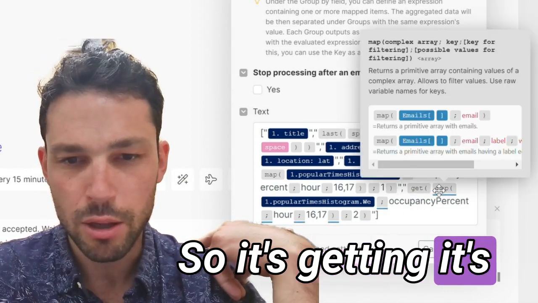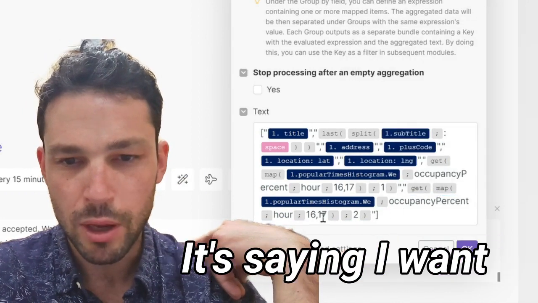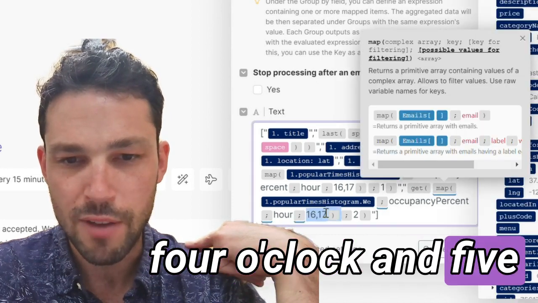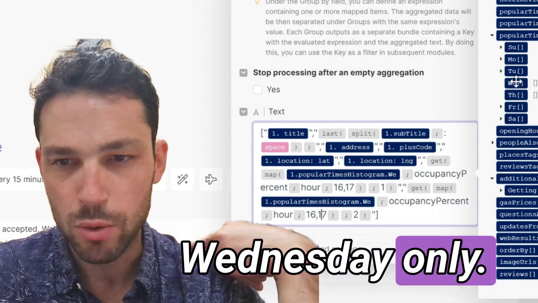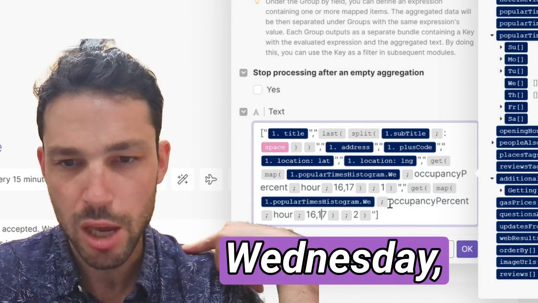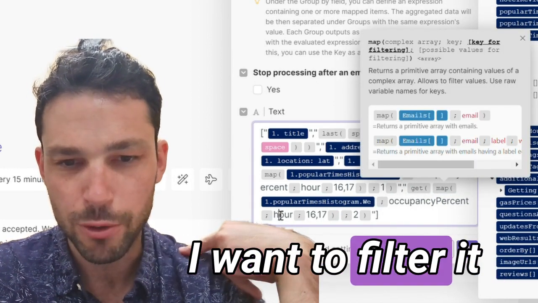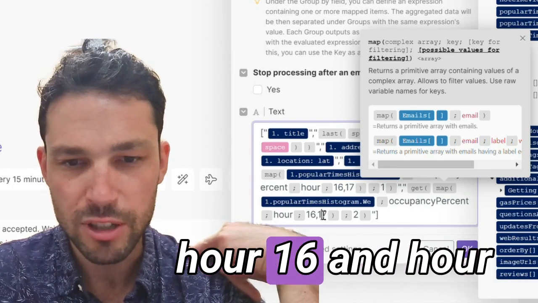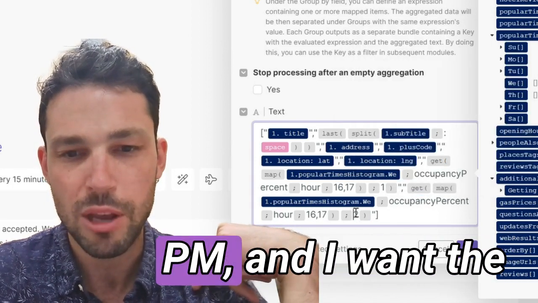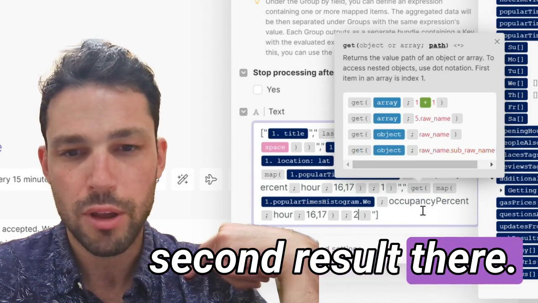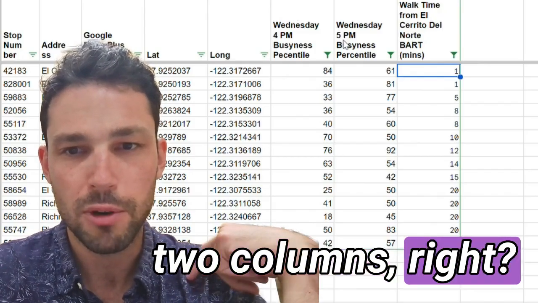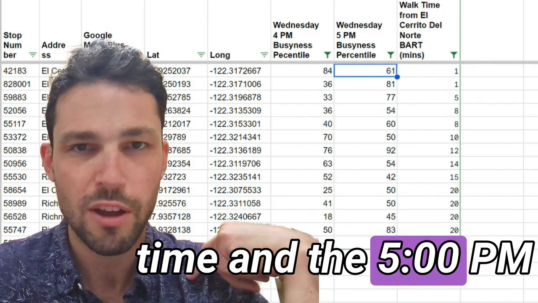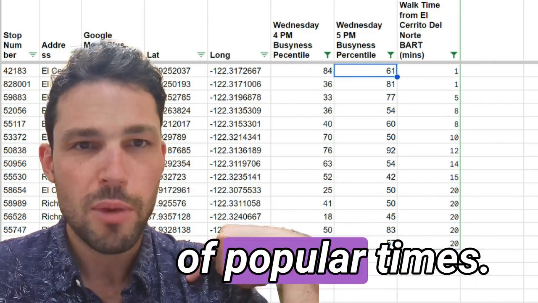So it's mapping this array. It's saying I want 4 o'clock and 5 o'clock in military time there in the popular times histogram for Wednesday only, popular times Wednesday. And I want the occupancy percent. I want to filter it by hour. And I want hour 16, hour 17, 4 and 5 p.m. And I want the second result there. And here I'm getting the first result. So that's what's getting me these two columns, right? The 4 p.m. time and the 5 p.m. time from that array of popular times.